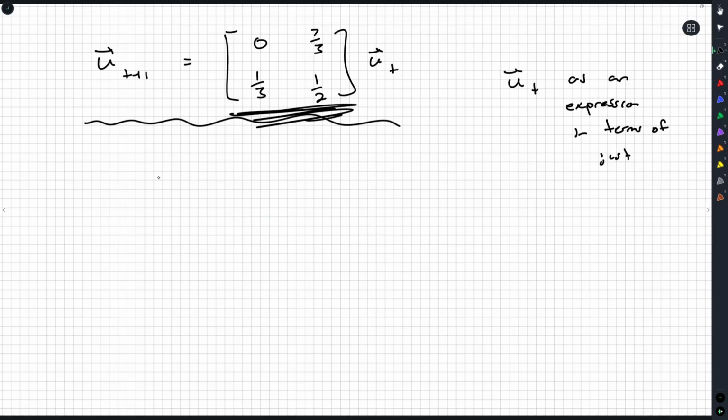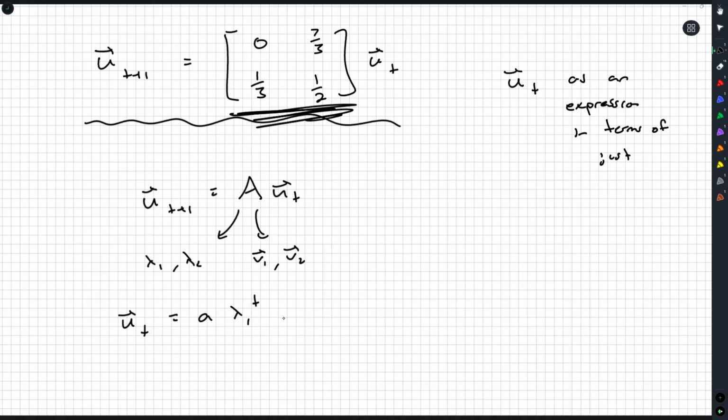Fortunately, there's something really nice. If we have a very basic matrix recursion model like this, all you got to do is find the eigenvalues. We'll say maybe lambda 1, lambda 2, lambda 3. Well, there's only 2 of them. And for each one, you have a corresponding eigenvector. We'll say v1, v2. Then in general, u_t is a sum of multiples of powers of eigenvalues times their corresponding eigenvector. Okay? That is just general theory we have for models that look exactly like this.